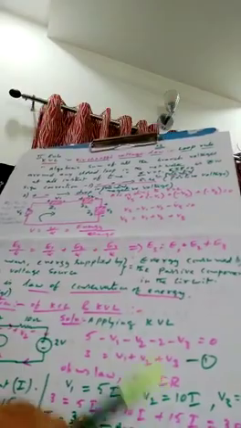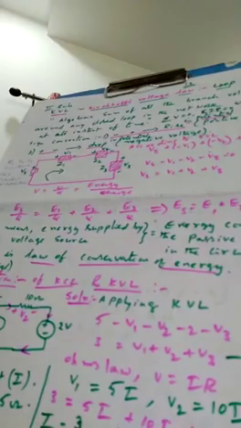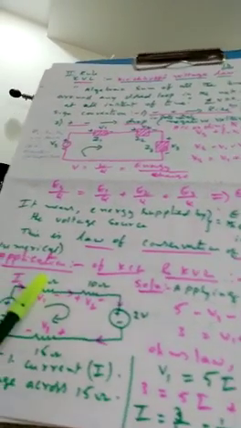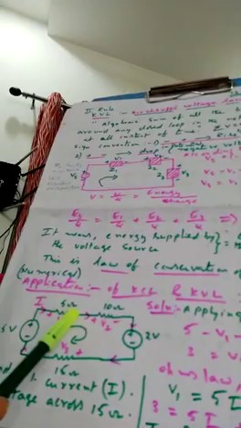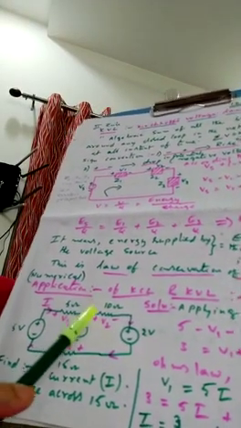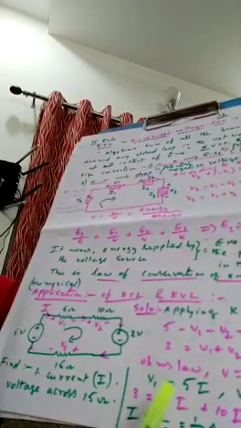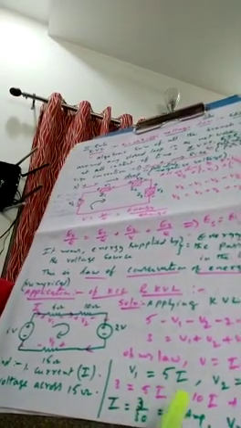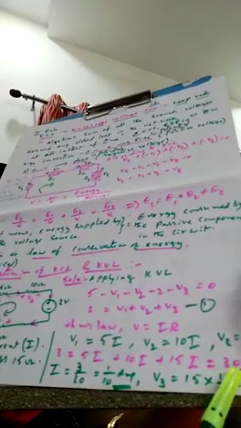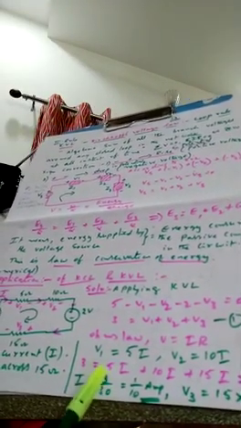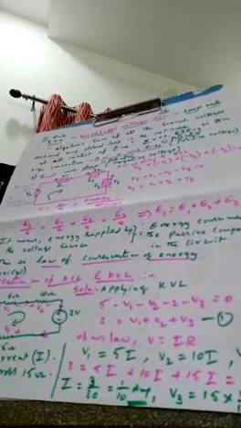We know that V is equal to IR. Let us find the value of V1. V1 is equal to current into resistance. The resistance is 5 ohms, so V1 is 5I. V2 is 10I. V3 is 15I. We know that 3 is equal to V1 plus V2 plus V3, that is 5I plus 10I plus 15I, that is 30I. What is the value of I? I is equal to 3 by 30, that is 1 by 10, 0.1 amperes.